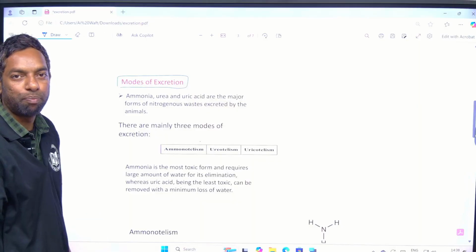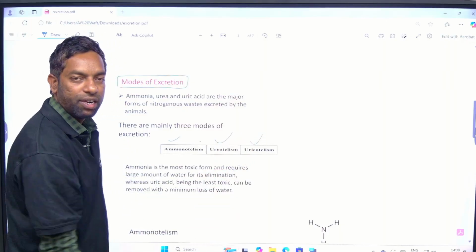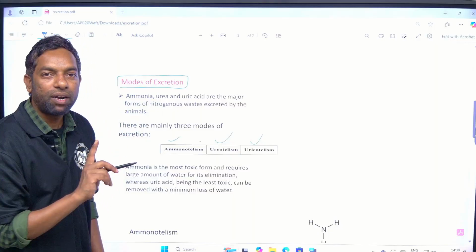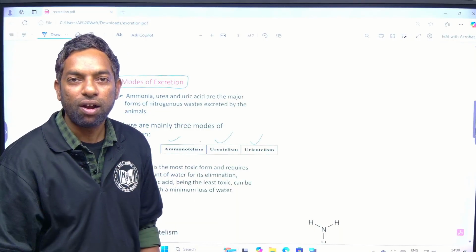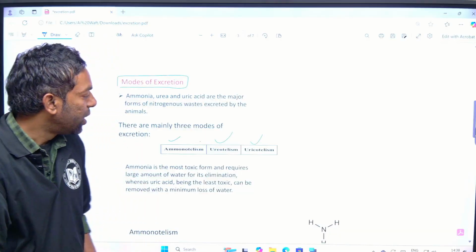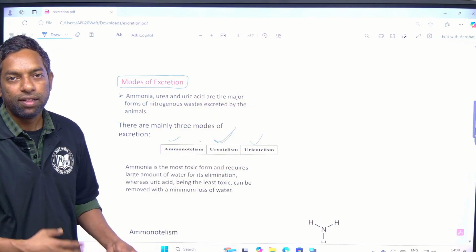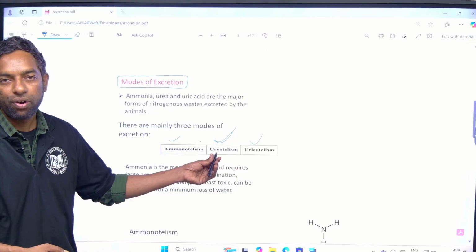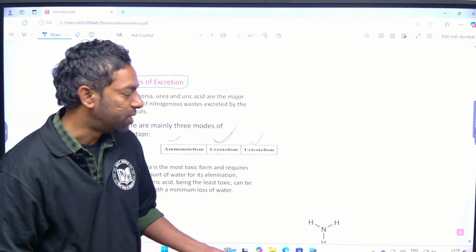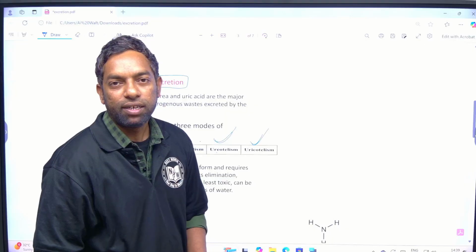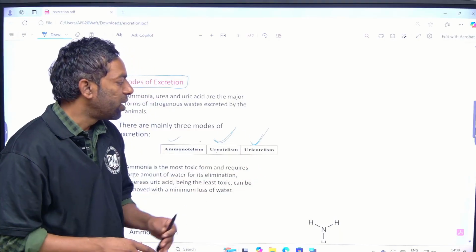What is the mode? Ammonotelism, ureotelism, uricotelism. Ammonotelism is where ammonia is excreted directly; those species we call ammonotelic species. Some animals can excrete urea directly; that process we call ureotelism, and those species are ureotelic species. Species that eliminate uric acid are called uricotelic species, and the process we call uricotelism.